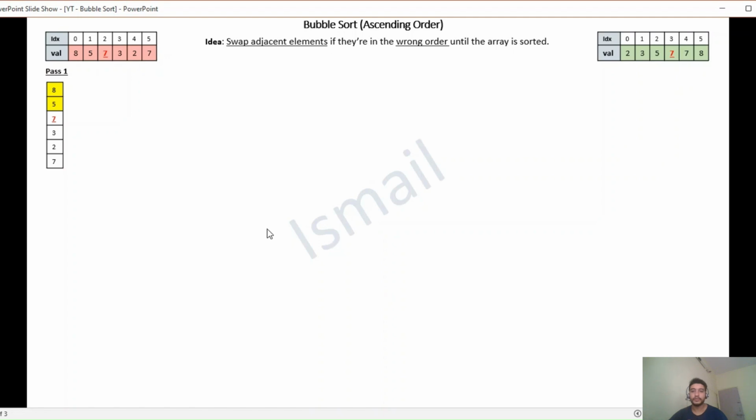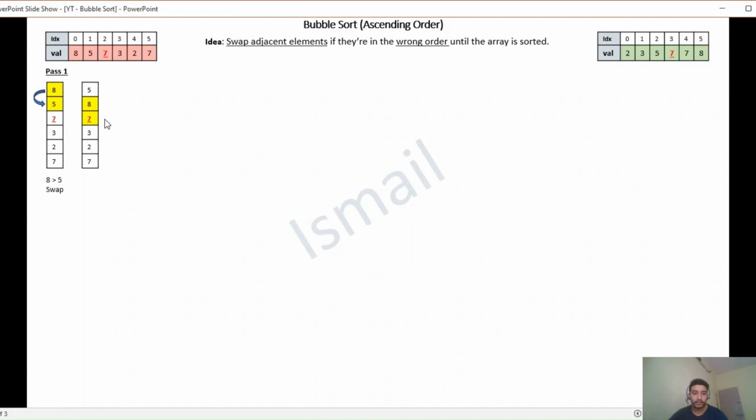Let's start with an illustration. Given an unsorted array of length 6. On the right hand side, what you can see in green is a sorted version of it. We are going to sort this particular array in ascending order. Let's start by comparing the first two adjacent elements, 8 and 5. Since 8 is greater than 5, swap them.